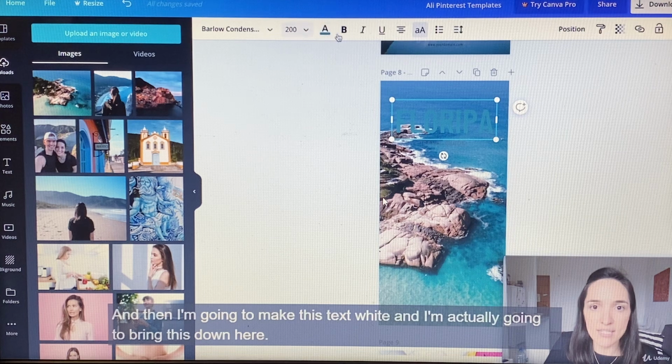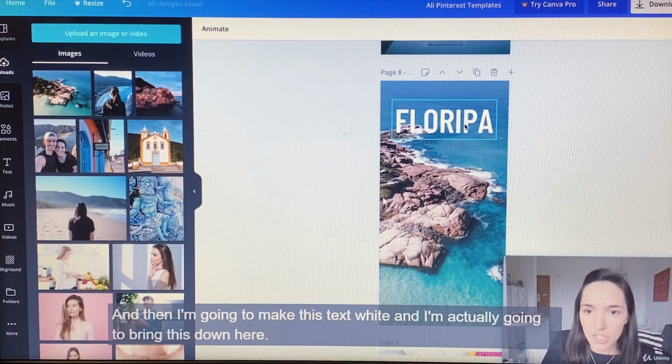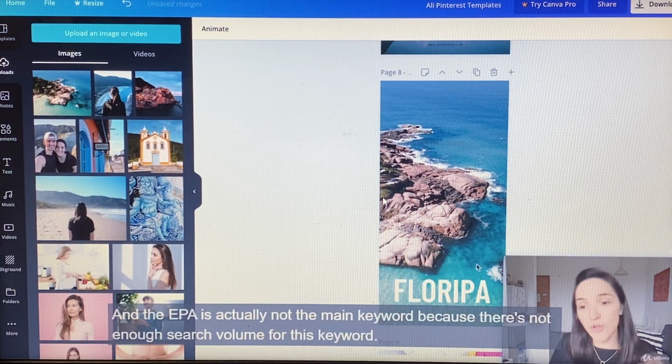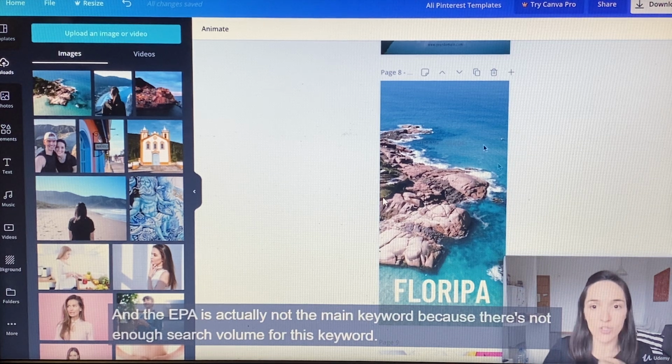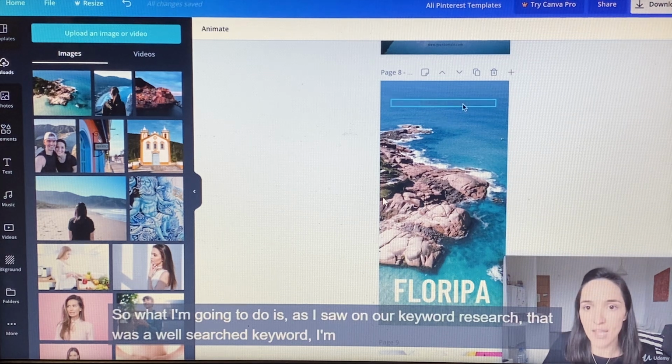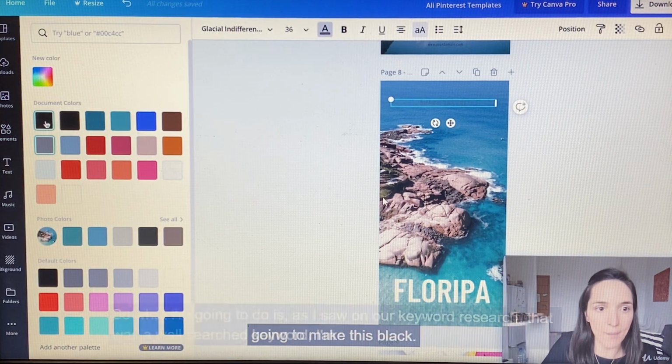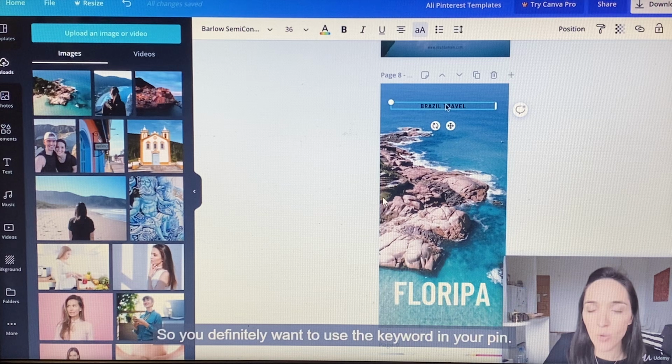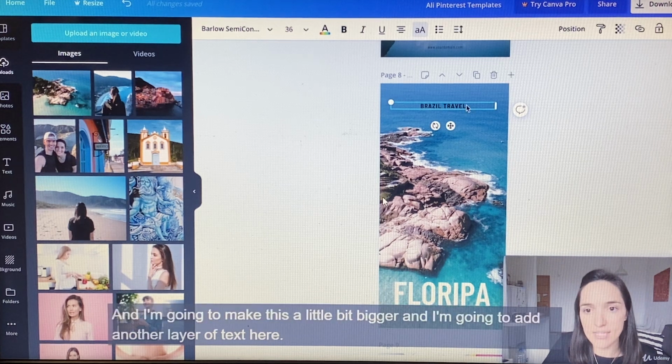And then I'm going to make this text white, and I'm going to bring this down here. Floripa is actually not the main keyword because there's not enough search volume for it. So as I saw on our keyword research, that was a well-searched keyword, I'm going to make this black. There you go. So you definitely want to use the keyword in your pin. And I'm going to make this a little bit bigger.